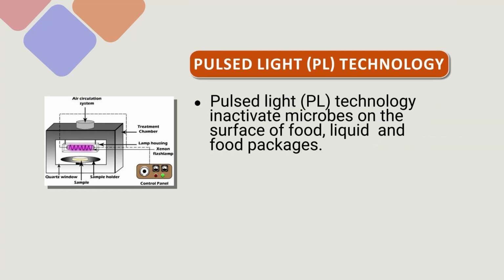What does pulsed light mean? It is a high power electric current passed through an inert gas, which converts that current into high power light pulses.